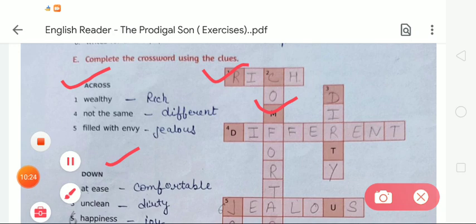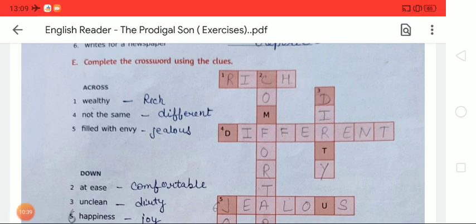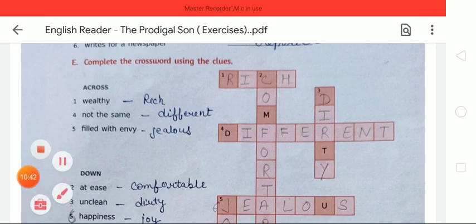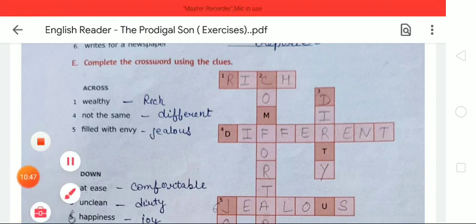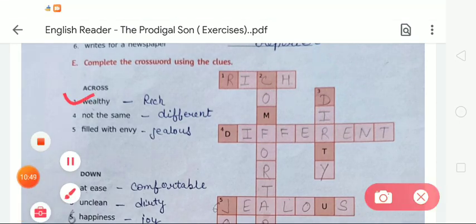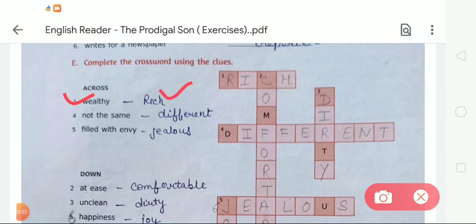First of all, we are going to read the across words. In across, number 1 is wealthy. Number 4 is not the same. Number 5 is filled with envy. Dear students, firstly we are going to solve the word meanings. Wealthy has the same meaning as rich. Not the same means different. Filled with envy means jealous.